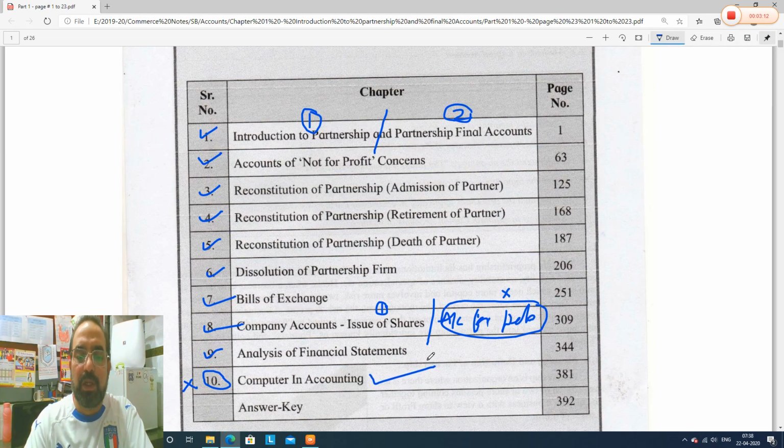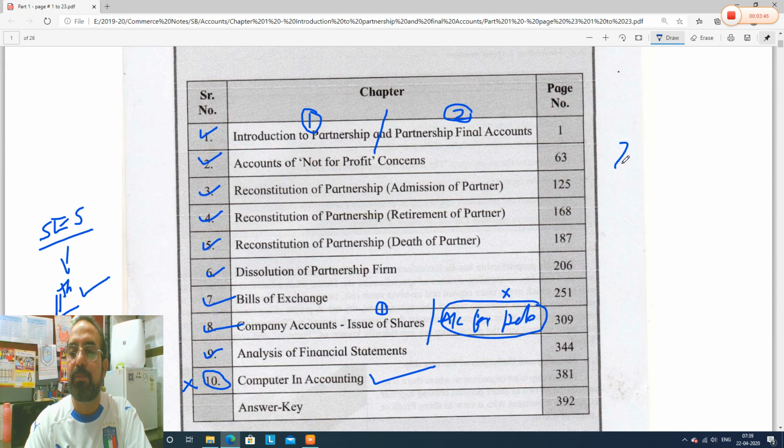Small changes. Now there is one more chapter which they have excluded from the new syllabus, that is single entry system. They have taken it out from the 12th standard syllabus and included this chapter in 11th standard. The students who are now in 12th standard might have studied single entry system in their 11th standard. That is the reason. Last year only they included single entry system in 11th standard. So now this chapter is not in your new syllabus. So these are some changes.